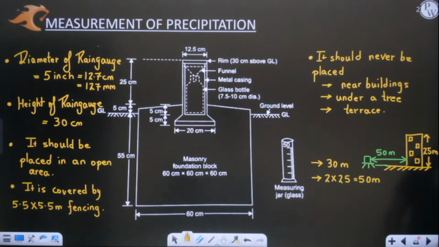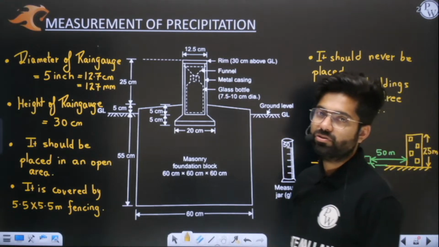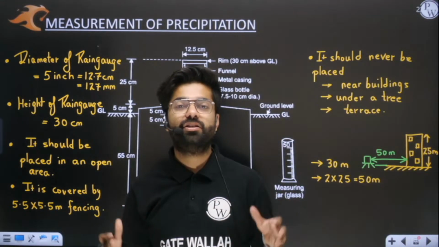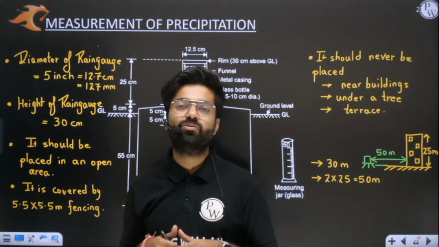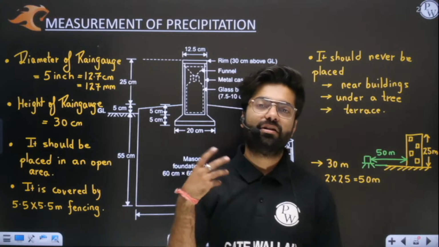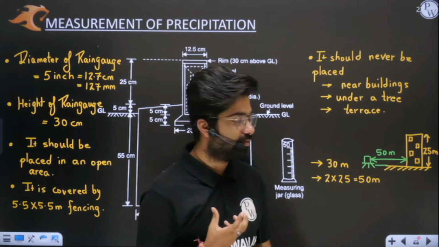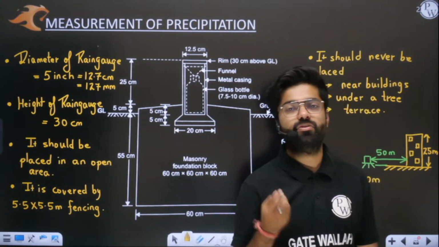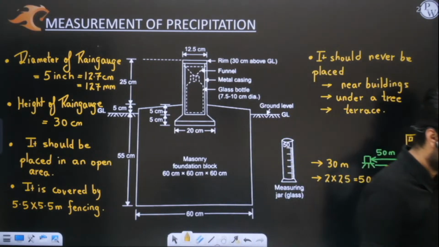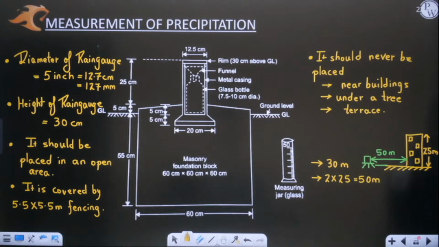Sir, how will the reading be taken? No dear, generally we install rain gauges in those areas where there is no crowd. You should appreciate the fact that the whole population does not live in rural areas. Rain gauges are generally installed in remote locations where there is no obstruction. Obviously in a city area where there is a crowd, we will not install a rain gauge. Yes or no? This is the point which I am trying to explain.